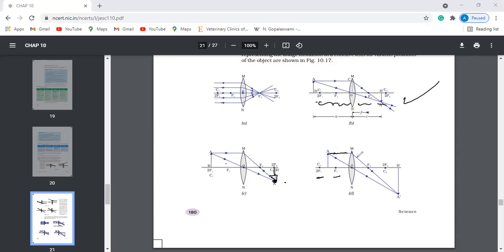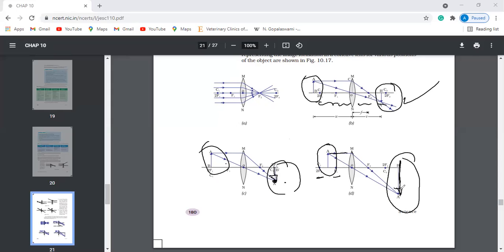Okay, now what happens? One light ray will go through f2 and one more goes through the center. Now observe here: in this particular case, the candle size is the same but the image size has been reduced. In this case, the size is the same, there is no change. But in this case, you can see that the size has been enlarged.